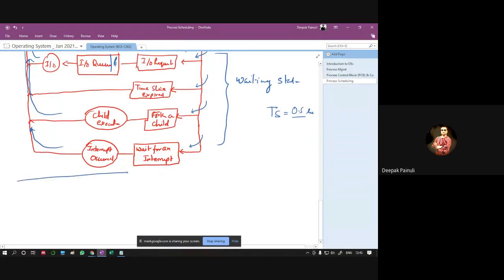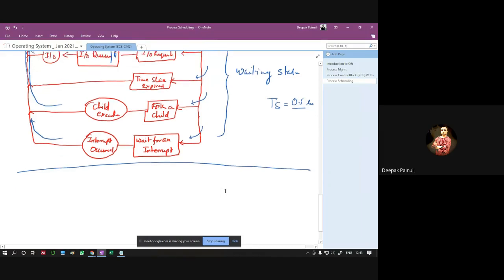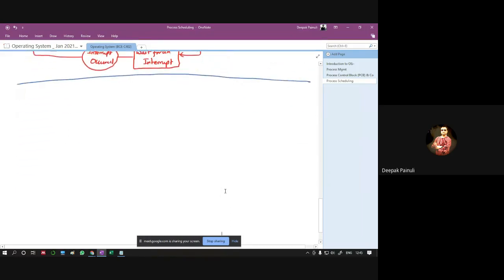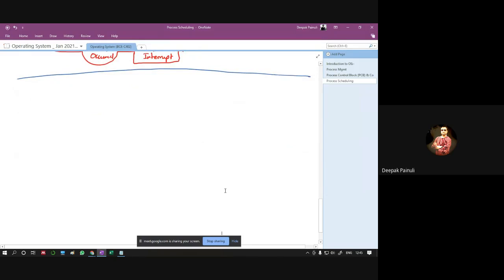But which function provides this facility, or which function tells the CPU that you have to pick this process? In which fashion does the OS recommend processes to the CPU? It is totally dependent on schedulers. So next we cover the scheduler, right?